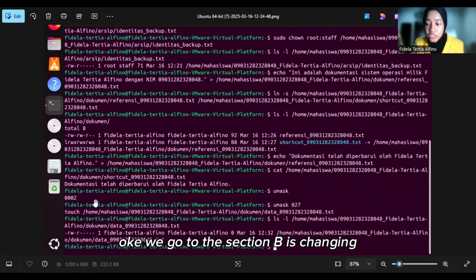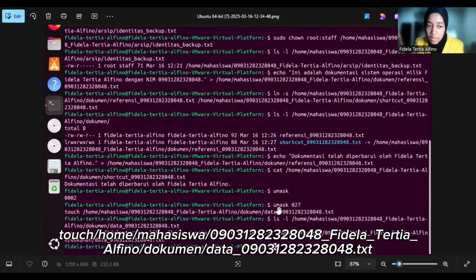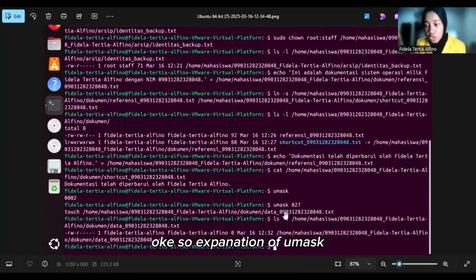Okay, we go to section B, changing umask to 027 and creating data_name.txt. As you can see on the screen, umask 027, touch /home/mahasiswa/name_my name /document/data_name.txt. So, the explanation of umask 027: 027 is a 3-digit mask that affects permission settings, and the calculation follows this logic.